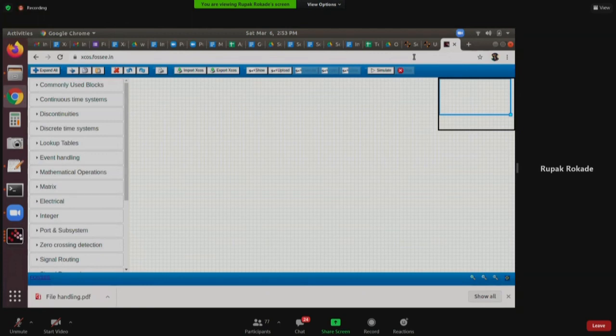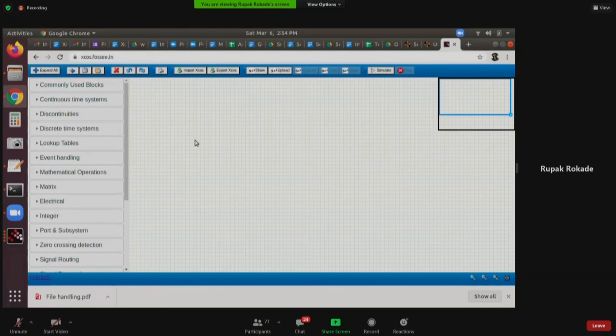So what are the advantages? You don't really need Scilab or XCOS running in your computer. You can do some XCOS simulations on the fly because this is happening over the web. You can even use your mobile phone, tablets, other devices to run the code. So it doesn't even matter whether you are using a Linux system, Windows system, Mac system, ARM architecture, whatever, any breed of computer, as long as it runs a browser and is connected to the internet, you can run the XCOS file.